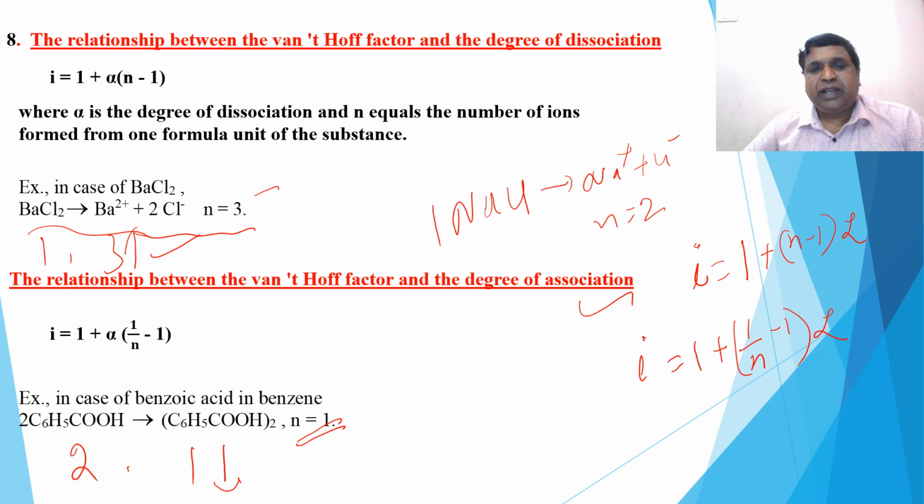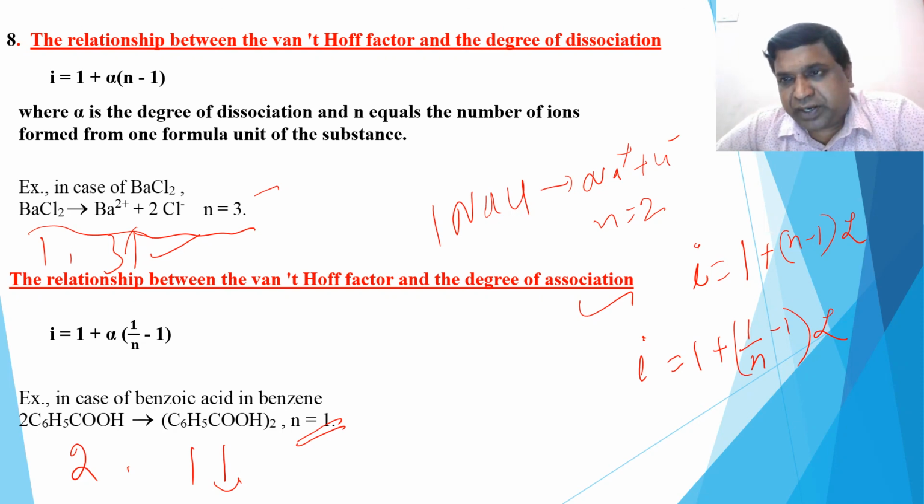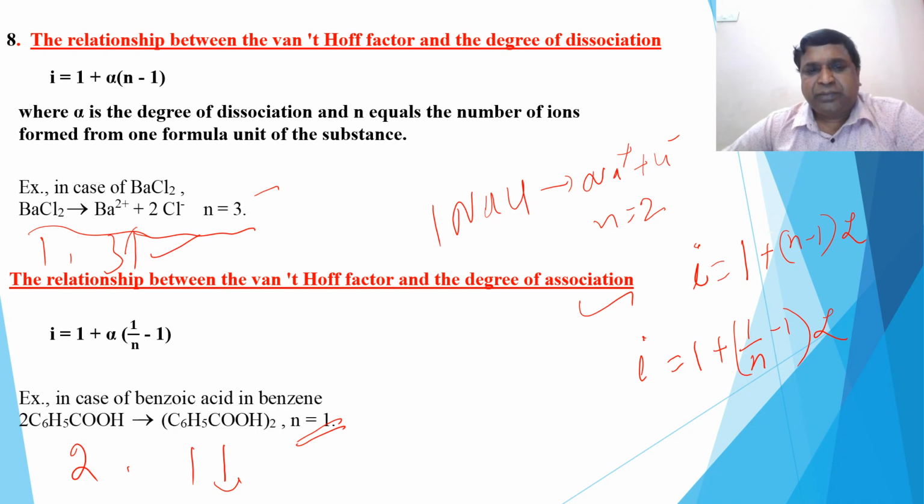So this is the relationship between degree of dissociation and Van 't Hoff factor. All of you remember this formula by heart. So with this, I am completing the recap and the additional points for the chapter solutions, and from the next video you will get MCQ, right?